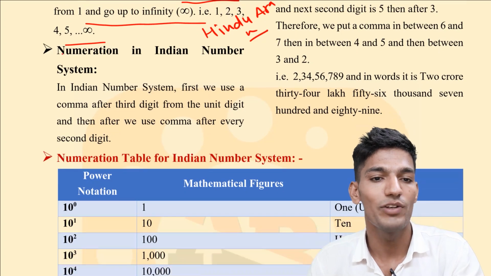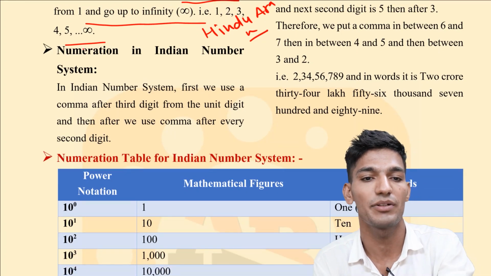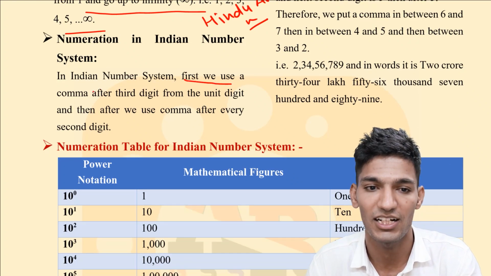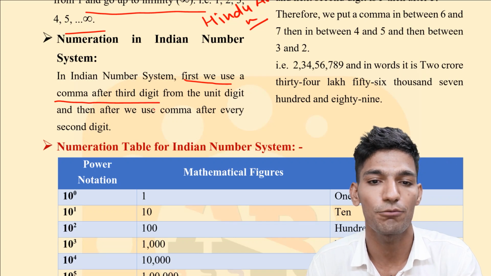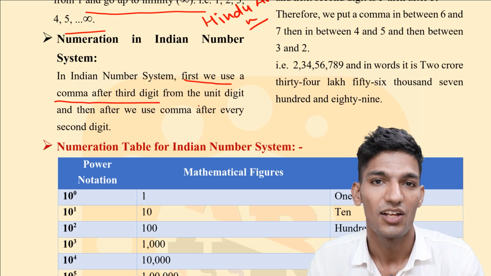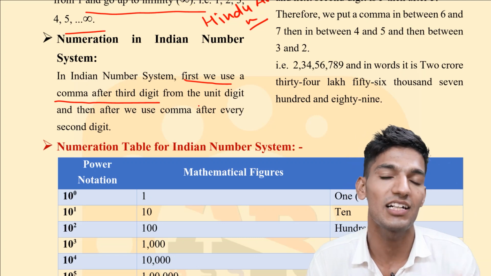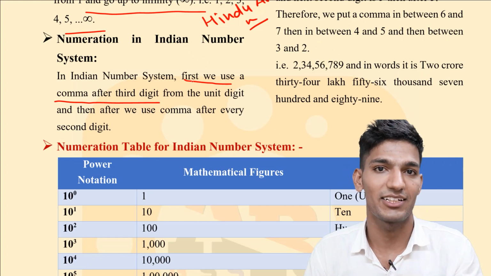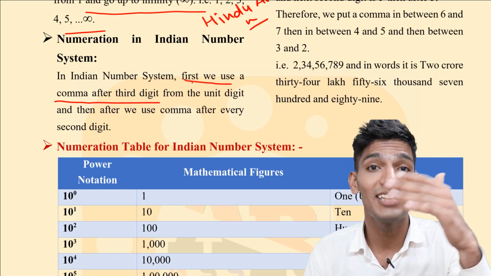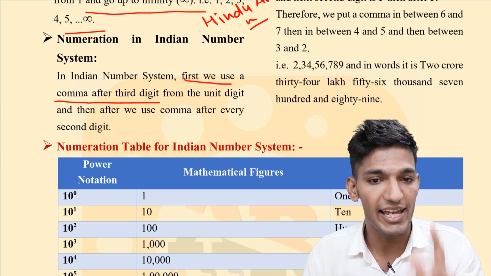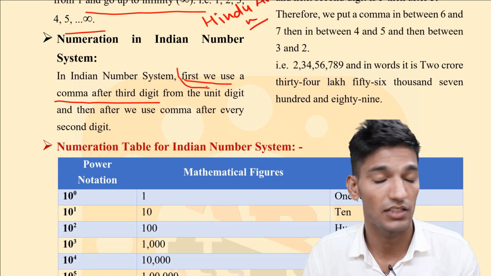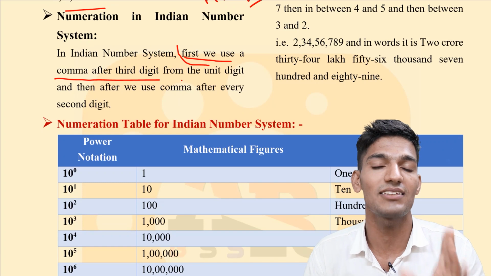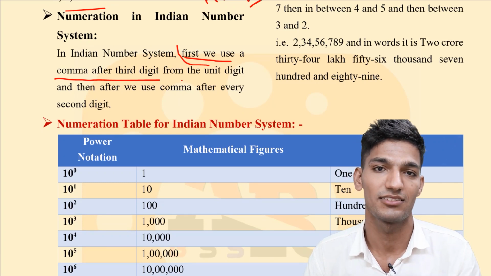Now we are going to discuss numeration in the Indian number system. In the Indian number system, first we place a comma after the third digit from the unit digit, like in the international number system, but after that we have to place a comma after every second digit.